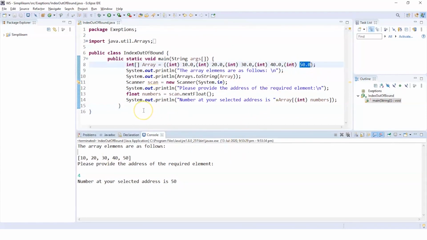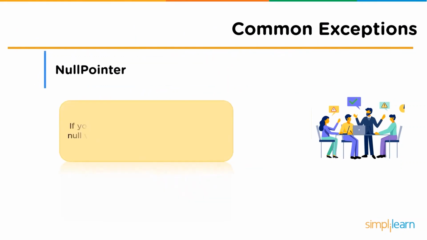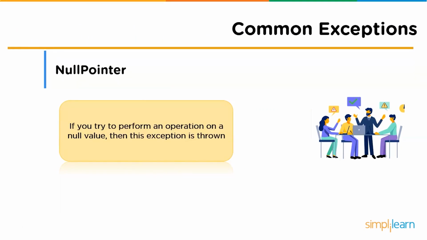Now our program is running perfectly alright. Now let's move ahead into the next type of exception, which is none other than our null pointer exception. If you try to perform an operation on a null value, this particular exception is thrown. So it might be a little ambiguous. To understand this particular exception in a perfect way, let us go through a practical example.